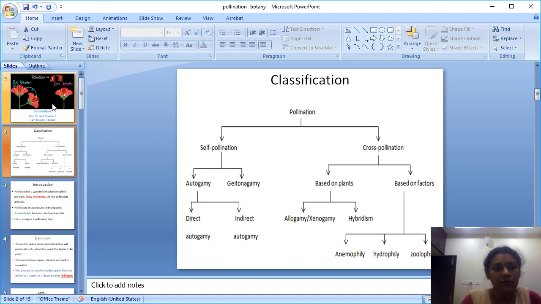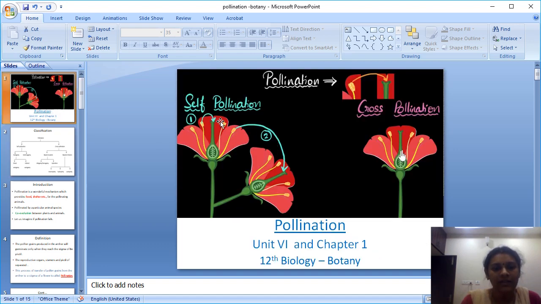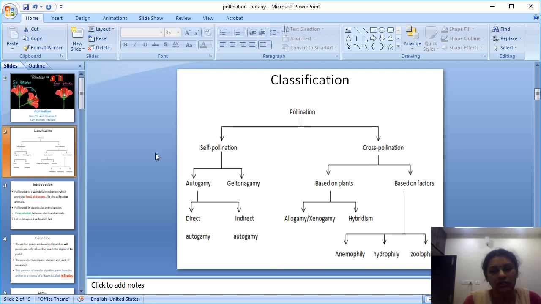Self-pollination, as I explained, is the transfer of pollen within the same flower or within the same plant. But in cross-pollination, you can see the transfer of pollen from one flower of one plant to another flower of another plant.